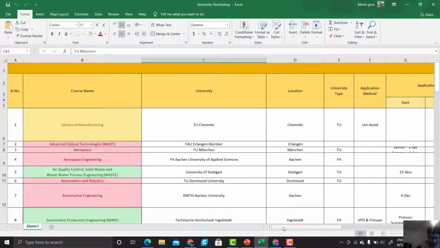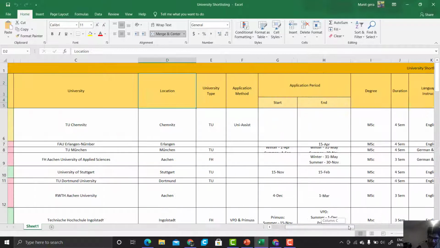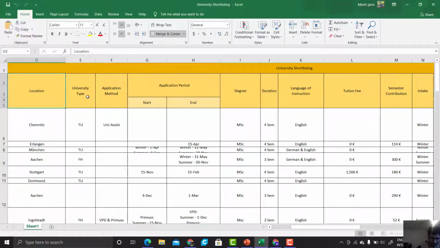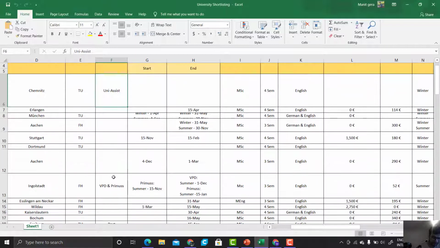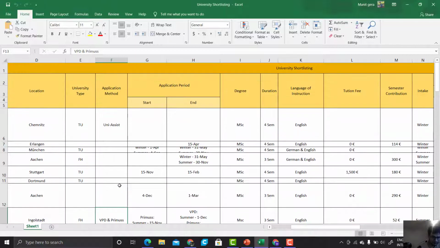So in the first column you have to write your course name, then university name, then the location of the university. Then it's your choice whether you want to write the type of university or not. Then the application method: whether they take applications from UniAssist, via Primus, or via any other portal like a university portal, or there is a process like in TH Nürnberg where you get the VPD from UniAssist and then apply on their own portal.